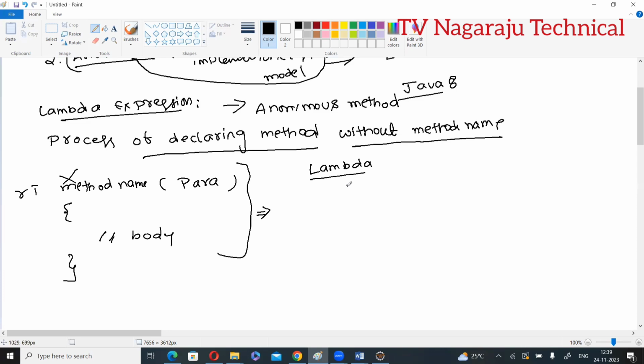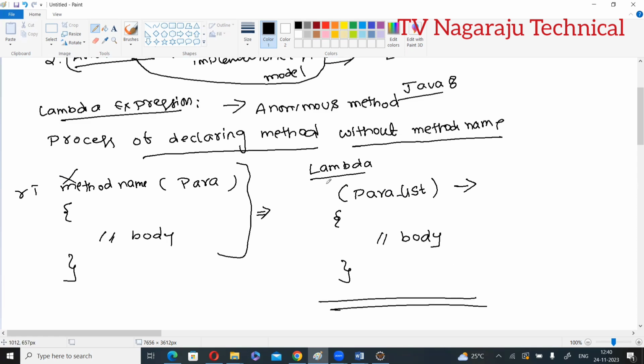We simply write the parameter list within brackets, an arrow symbol, open, write the body, and close. This is the structure of a Lambda expression.